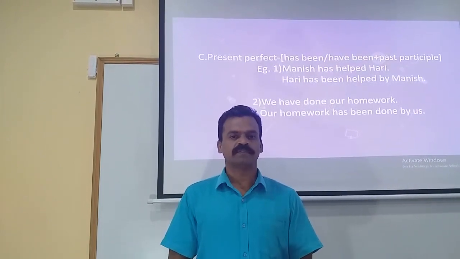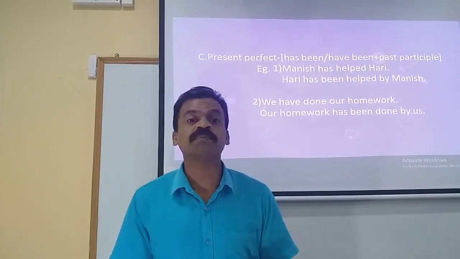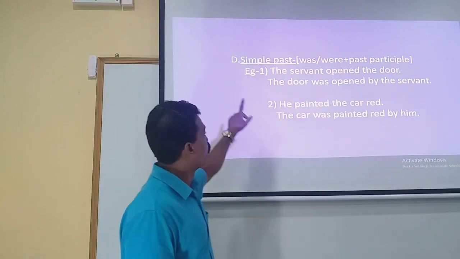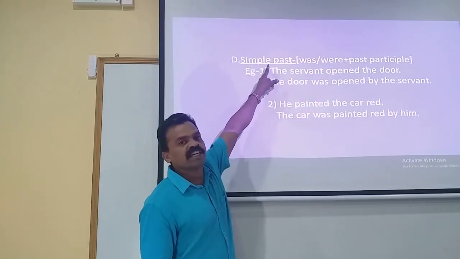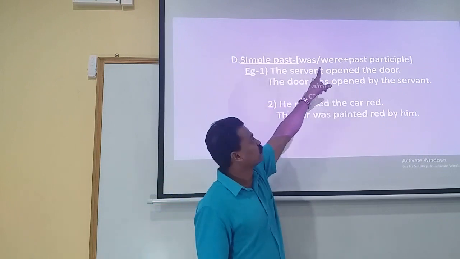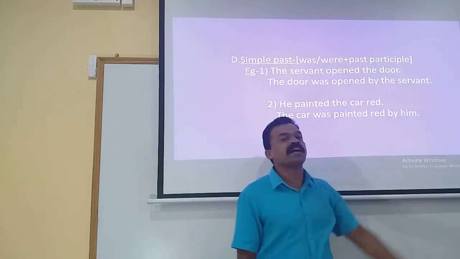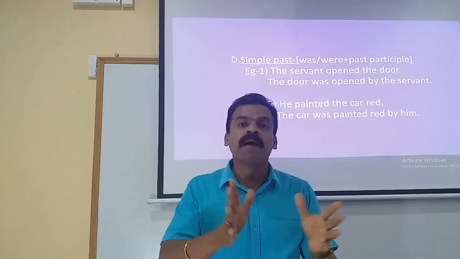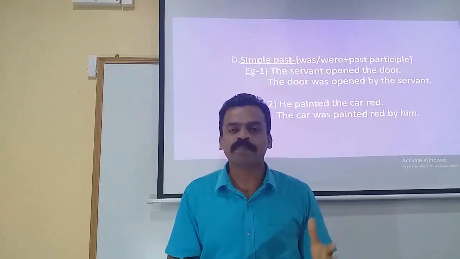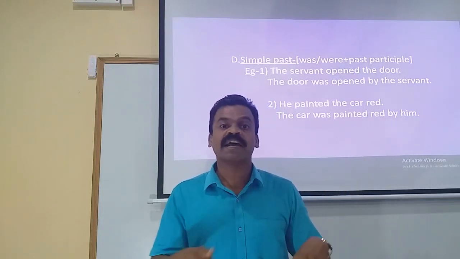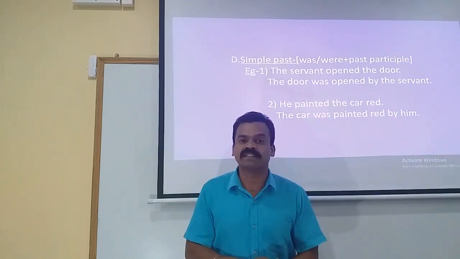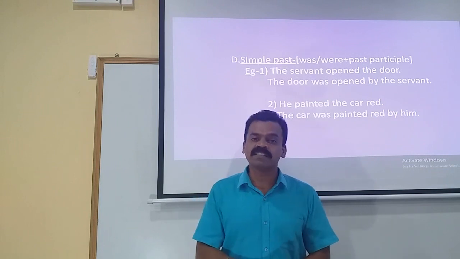Now let's move on. When the statement is given in different forms of past tense, let us begin with the simple past. When the active voice statement is in simple past, the rule that we have to follow is was or were plus past participle. Was or were plus past participle. You can easily compare and study. When it is in simple present, is, am, are plus third form. Whereas when it is in simple past, was or were, plus the past participle of whatever was stated over there in simple present. So was or were plus past participle.